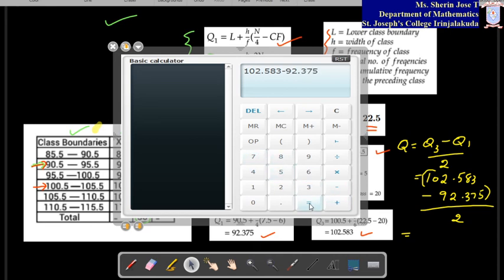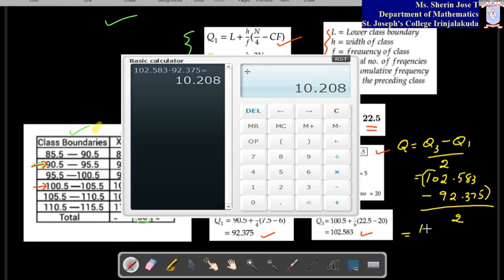So this is equal to 10.208, divided by 2. So that is equal to 5.104. When you divide by 2, no need of a calculator for that.